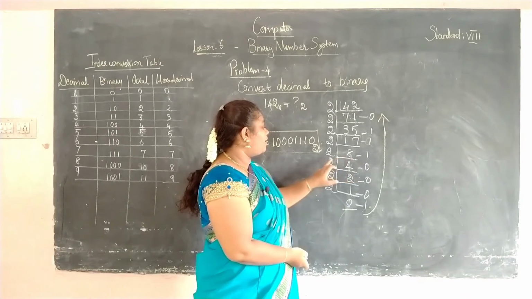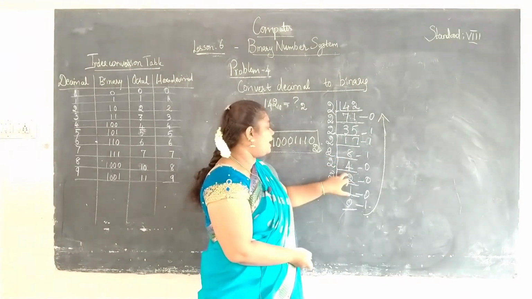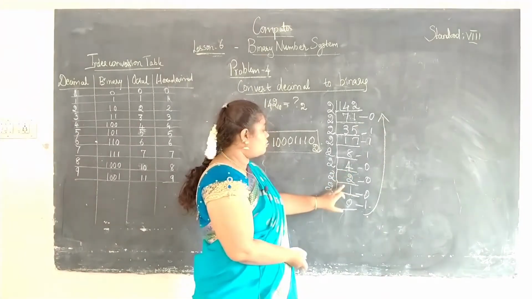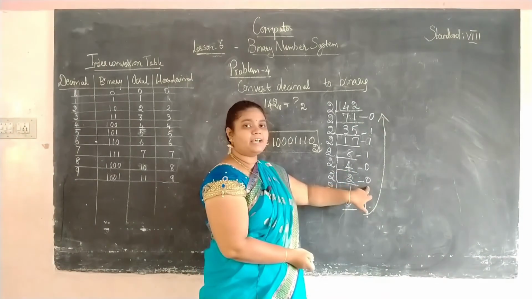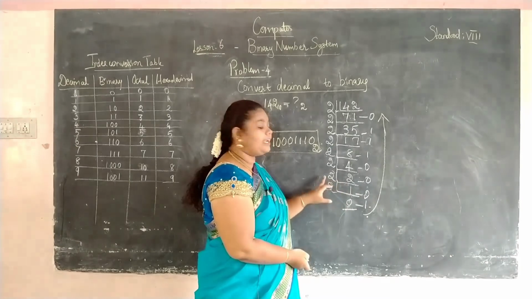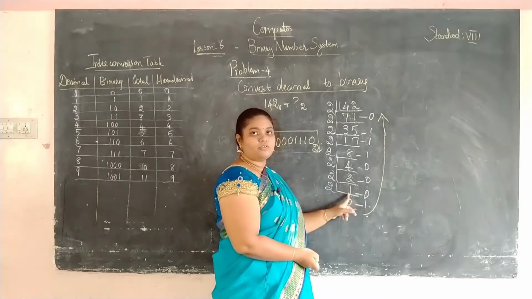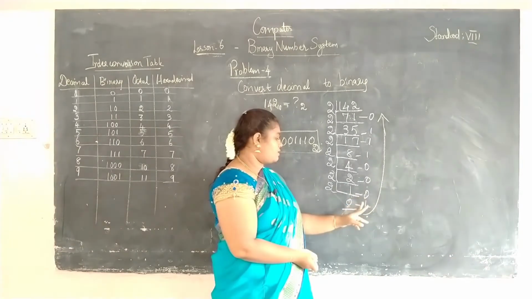So 8 you are dividing by 2. So 4 2s are 8. Okay, you will get the remainder as 0. So 4 you are dividing by 2. So 2 2s are 4. You will get the remainder as 0. Again 2 you are dividing by 2. You will get the quotient as 1. Okay, 1 into 2 is 2 and remainder will be 0.